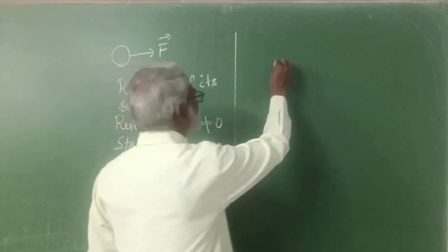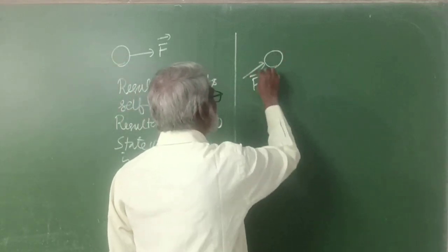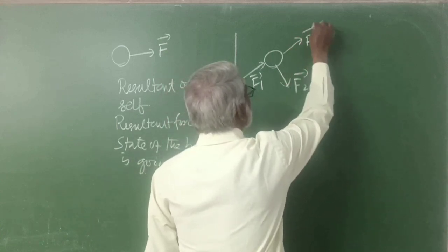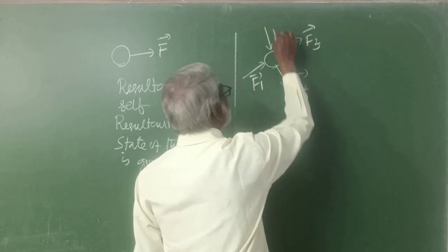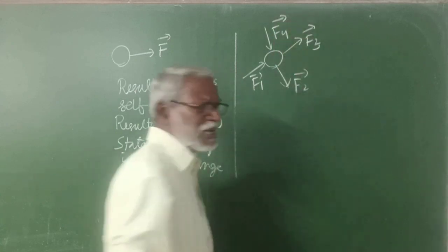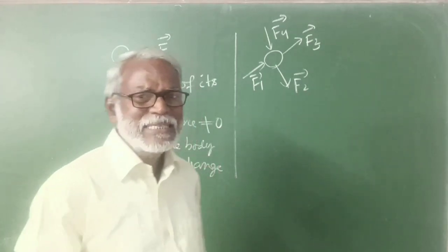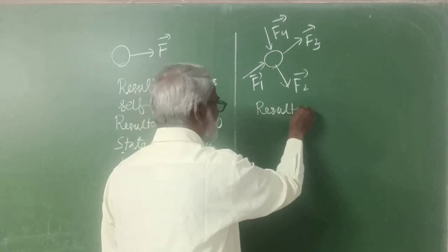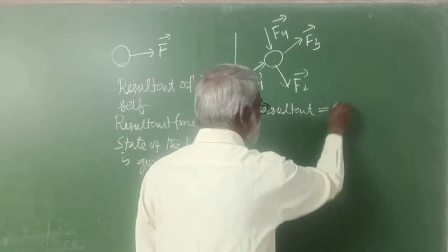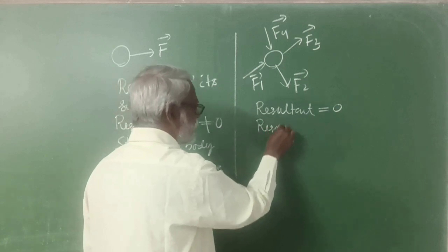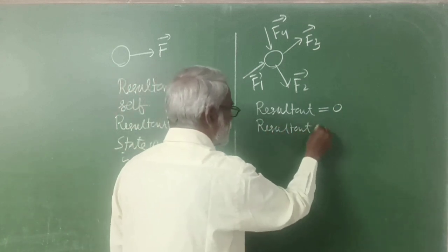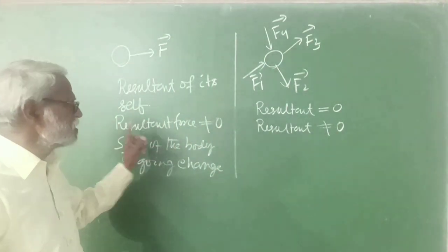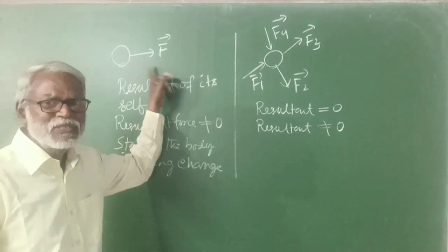But in the second case, number of forces are acting on the body. So here the case may be that resultant force is equal to 0 or resultant force is not equal to 0. But in the first case, resultant force is not equal to 0 because a single force is acting and single force is the resultant of itself.